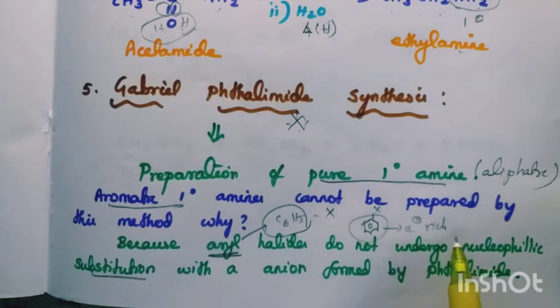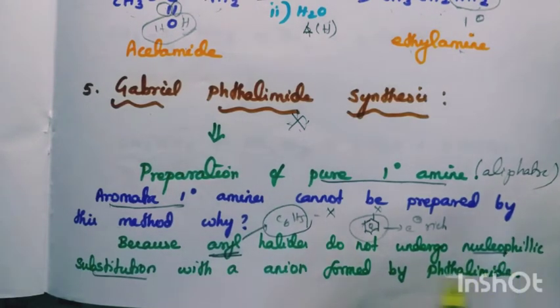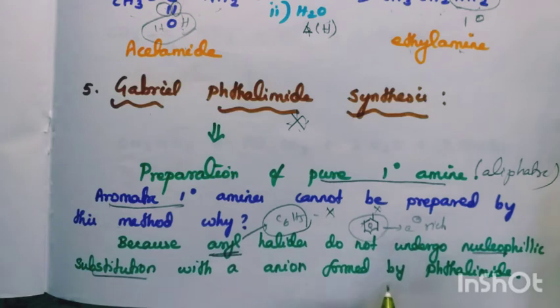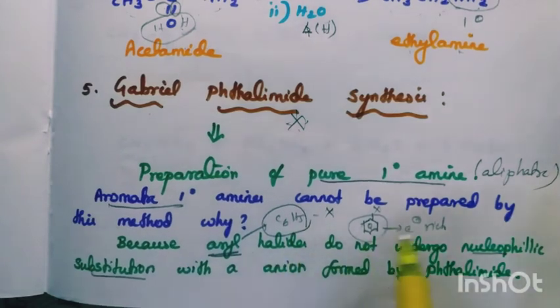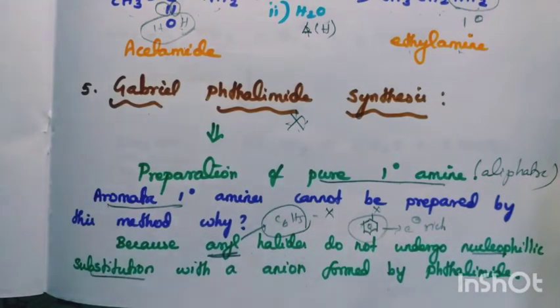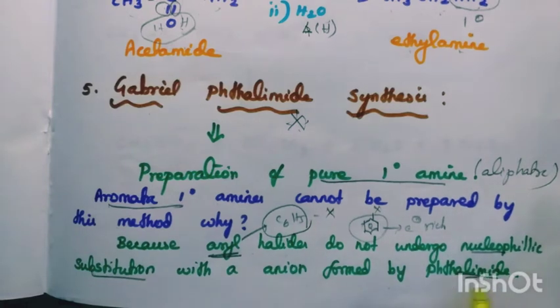So only an electrophile can come and attack here, not a nucleophile. Nucleophilic substitution with the anion formed by phthalimide does not occur in aryl halide. Only electrophilic substitution reaction takes place, not the nucleophilic substitution reaction to form a phthalimide.